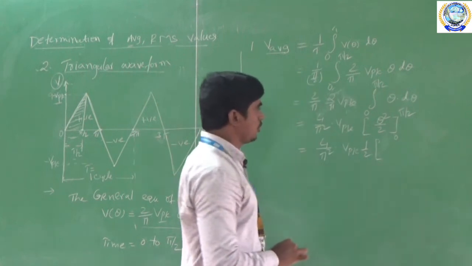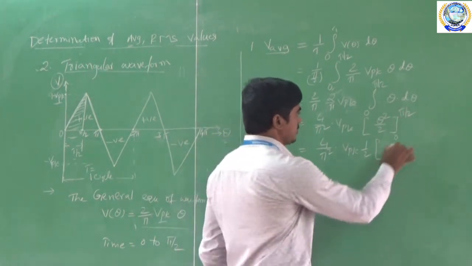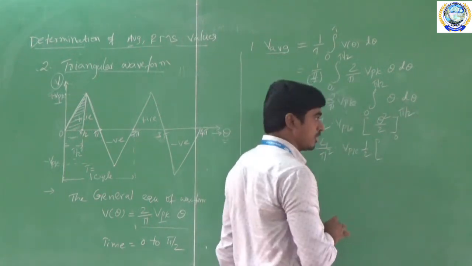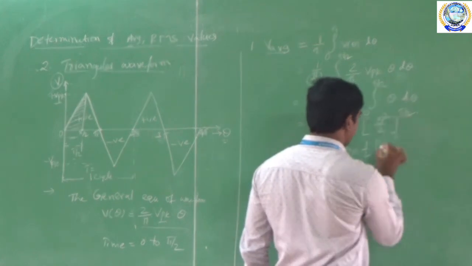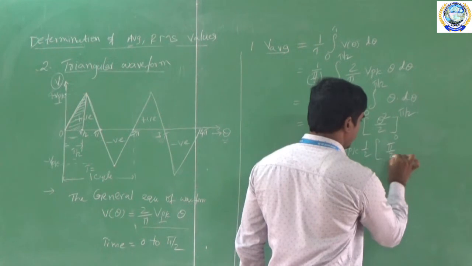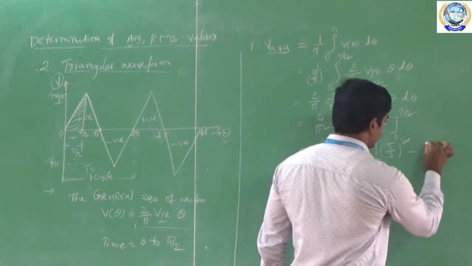Now I am going to calculate the value for simplification. To simplify this, we have to substitute the upper limit minus the lower limit. My upper limit is theta square, so in theta square I am placing pi by 2. So this is pi by 2 whole square minus 0 square.